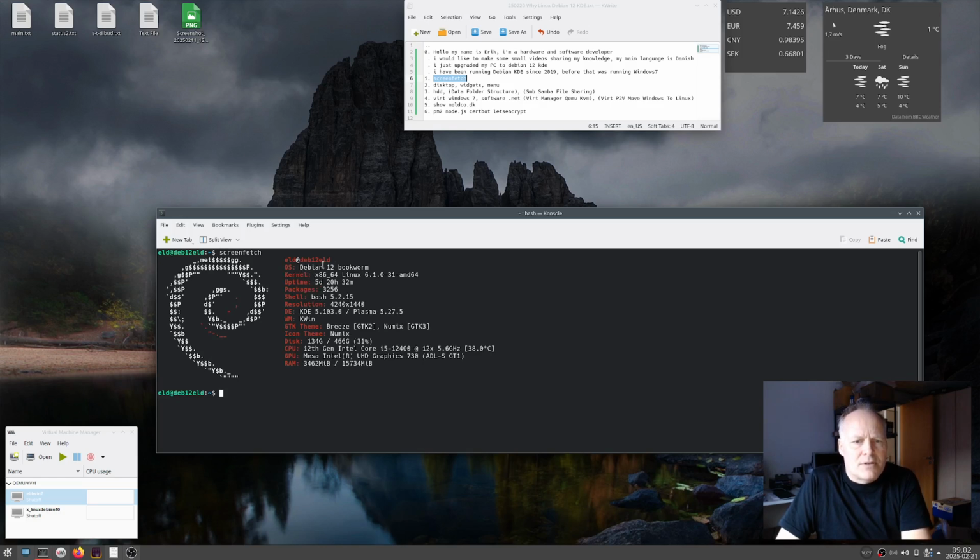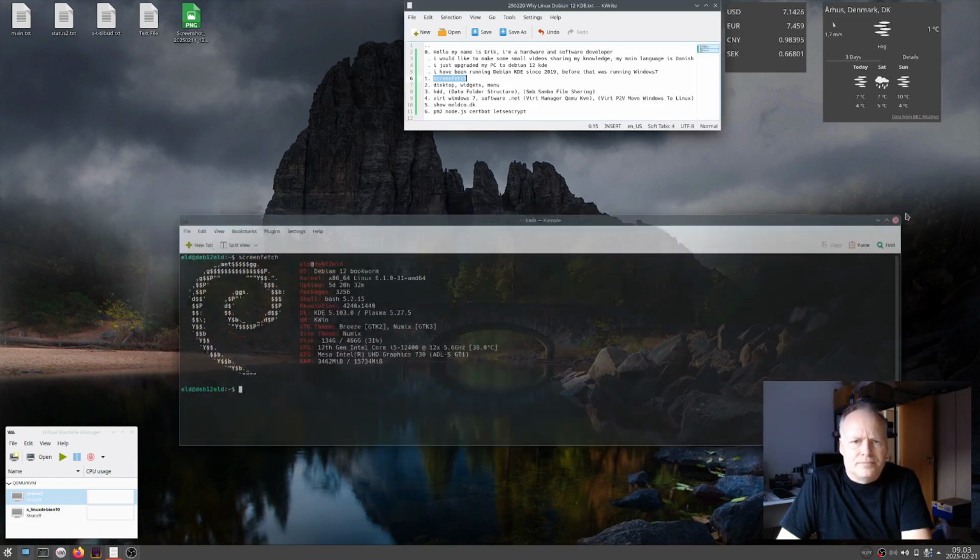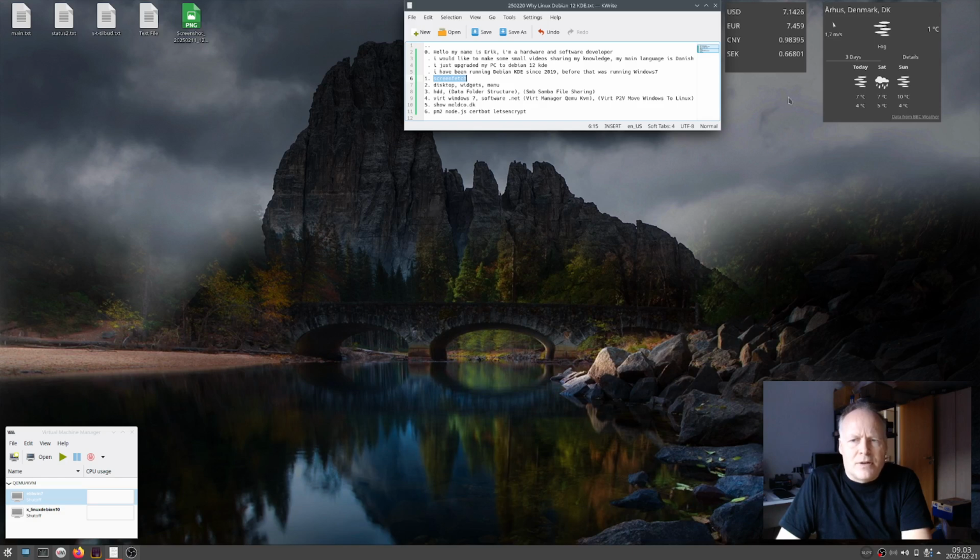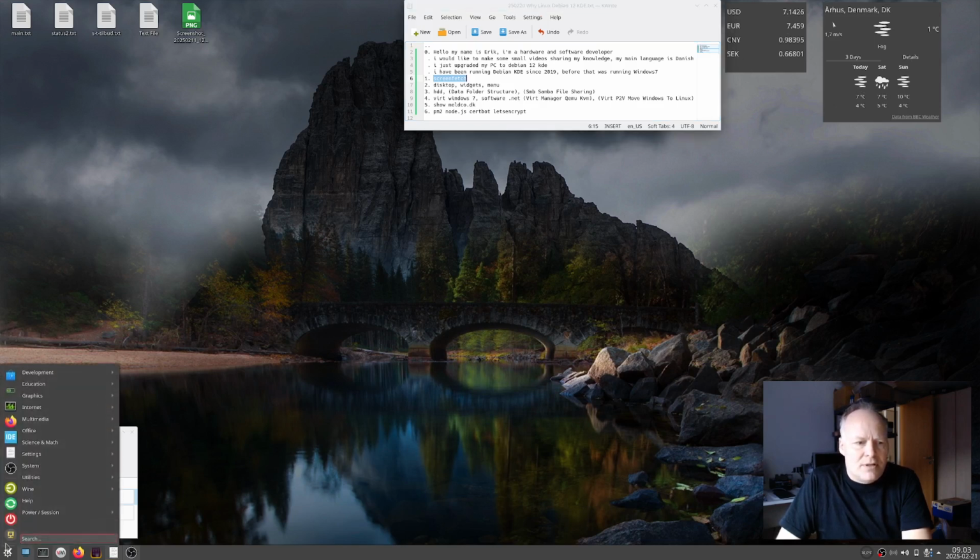It's a Debian 12 bookworm with a KDE desktop, Numix theme and an i5 12400 CPU. On the desktop I have two widgets, a weather widget and a finance widget. The start menu is a Windows 7 style with Numix theme.